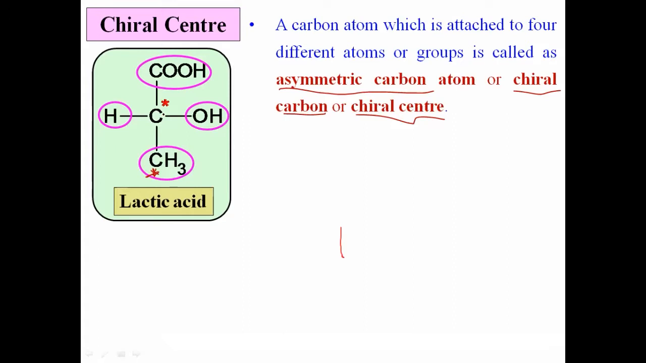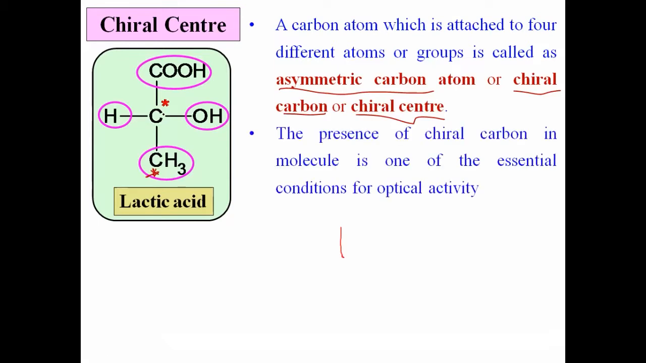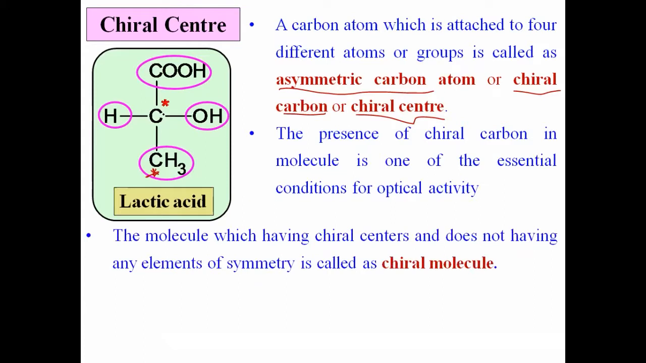मग आपलं मगाशी मी काय सांगितलेलं आहे? The molecule should contain at least one chiral carbon, then it shows optical activity. This is the essential condition. The presence of chiral carbon is one of the essential conditions for optical activity. मी काय सांगतो हे स्टेटमेंट खूप महत्वाचं आहे. The molecule which possesses chiral carbon and does not have any element of symmetry is called a chiral molecule. Chiral molecule is a different term than chiral carbon. Chiral molecule is a different term.